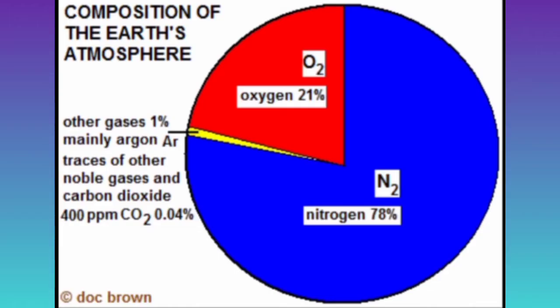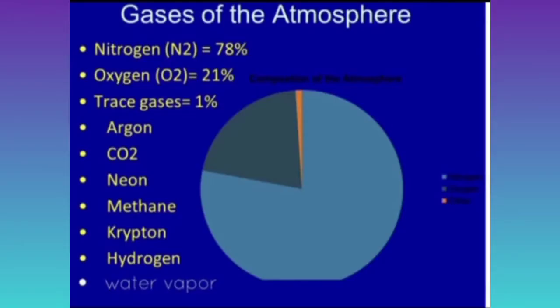Now let's study the composition of the atmosphere. Which is the biggest gas in it? Yes, nitrogen. It is 78%. And what is the second most gas? Yes, it is oxygen, 21%. We see there is 1% of other gases, that is argon, CO2, neon, methane, hydrogen, etc.